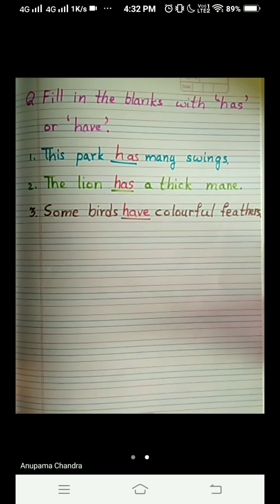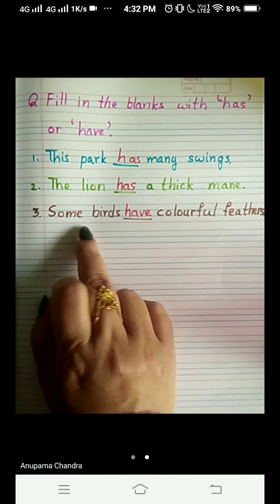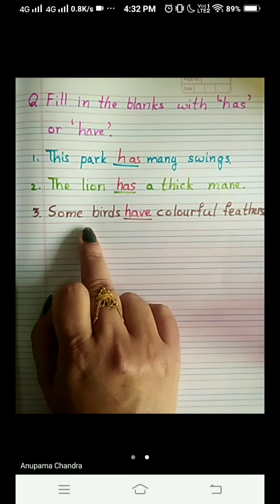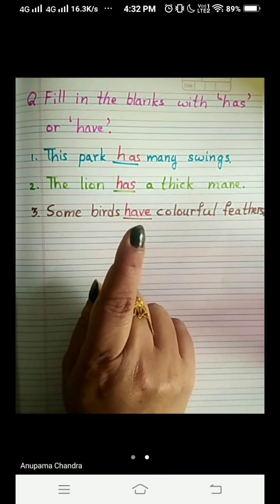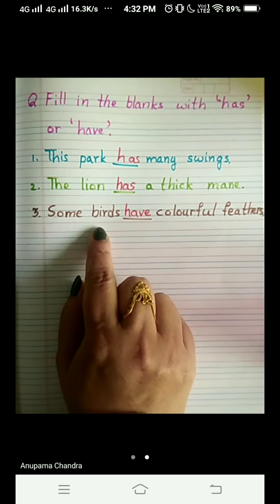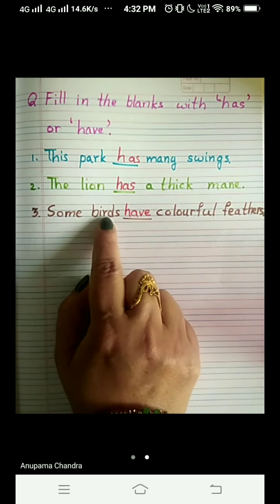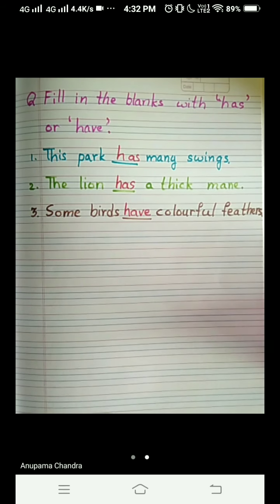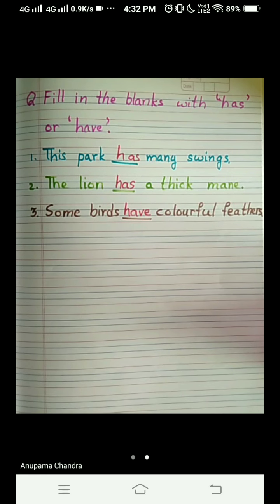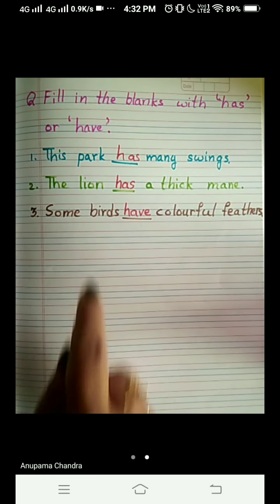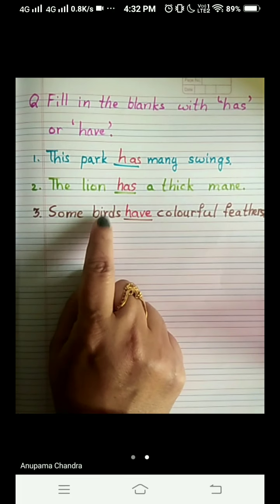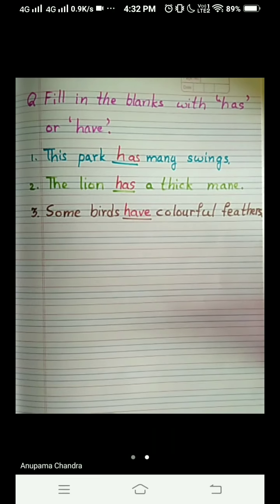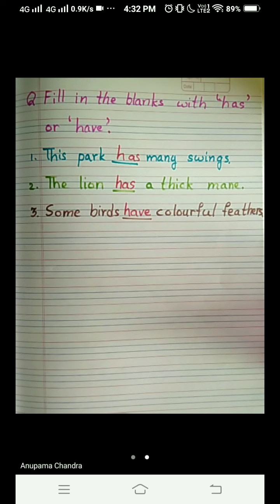Remember, we use have when we talk about more than one person, place, animal or thing. And birds come under animals. Then you will say, ma'am, you have not written birds. Birds will come under animals. Okay.